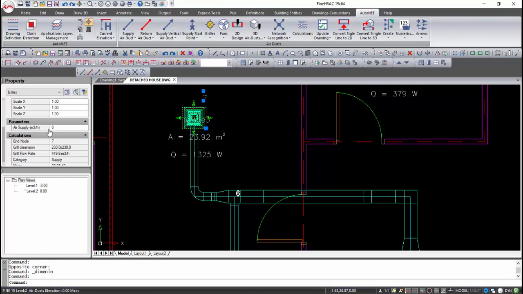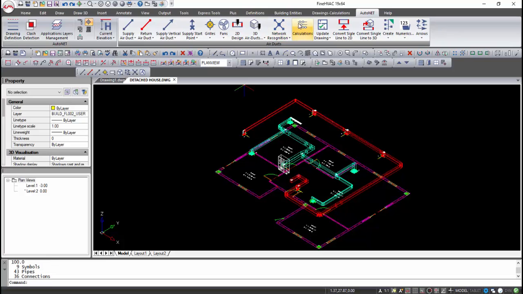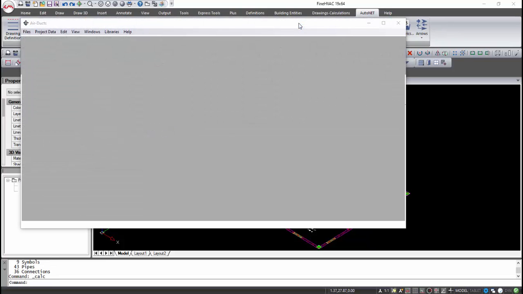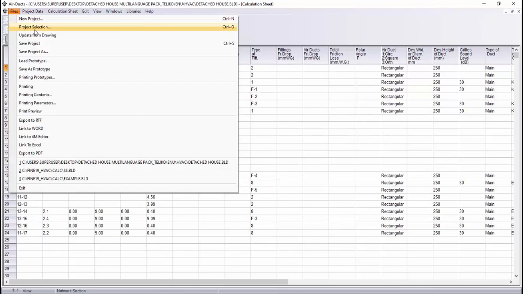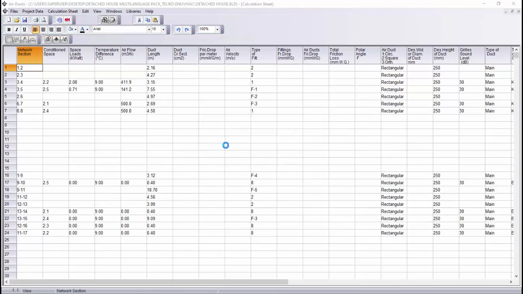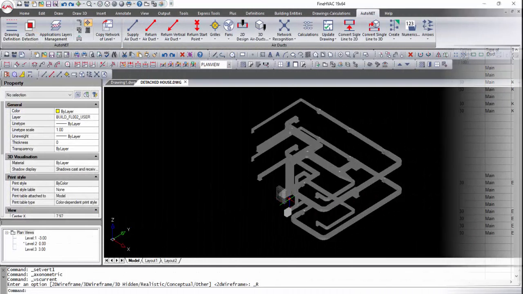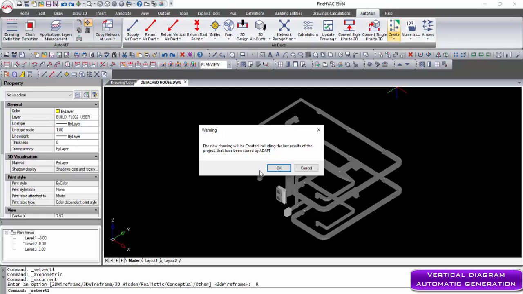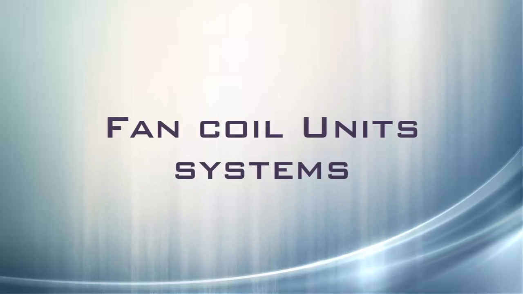The user can define the airflow rates of a ventilation system directly on the drawing. In this way, air ducts can be sized easily, taking into account either heating and cooling requirements or the ventilation rates. Finally, the vertical diagram is created automatically, executing the corresponding command.